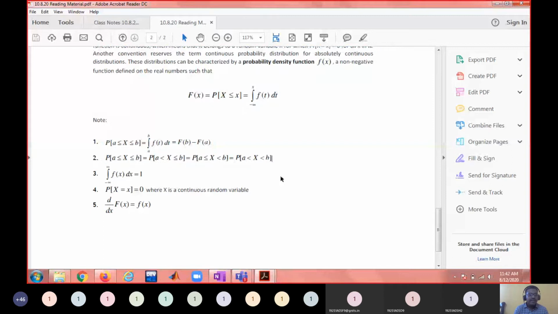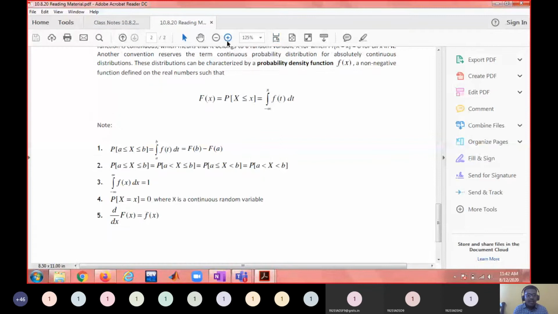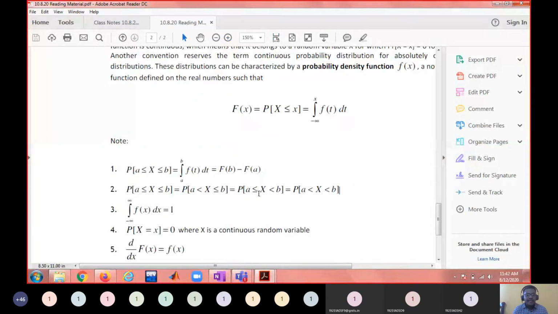For the continuous random variable, it doesn't matter whether we include the endpoints A and B. Probability that A less than or equal to x less than or equal to B is the same as probability that A less than x less than or equal to B, which is the same as A less than or equal to x less than B, which is the same as A less than x less than B. For a continuous random variable, all these are the same because the integration is nothing but the area.